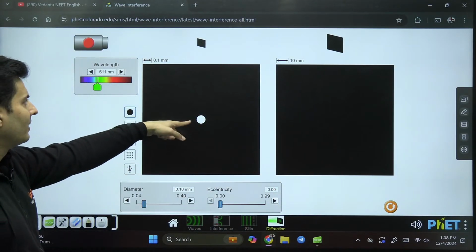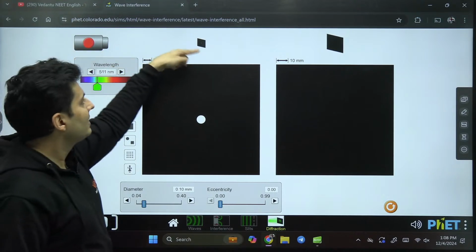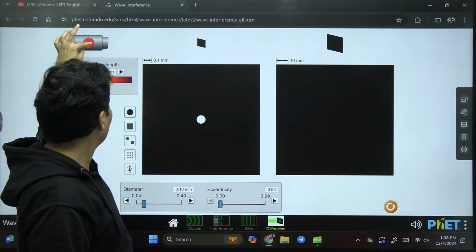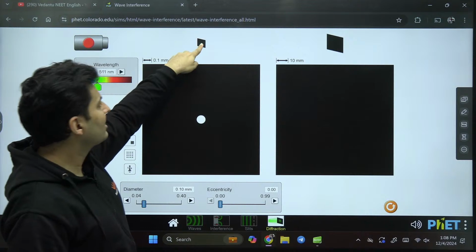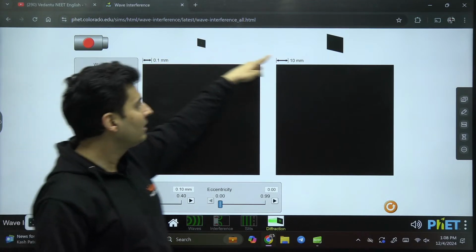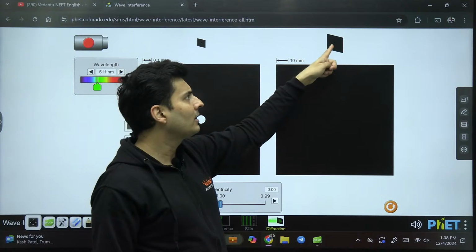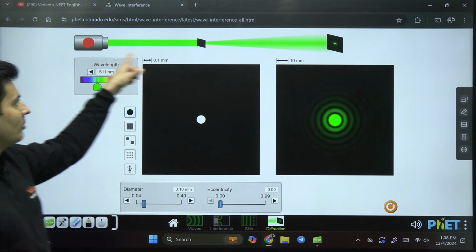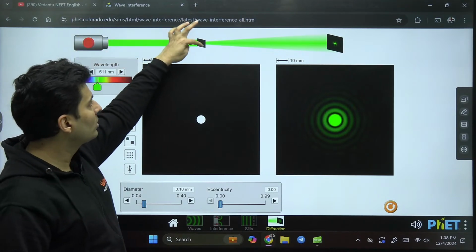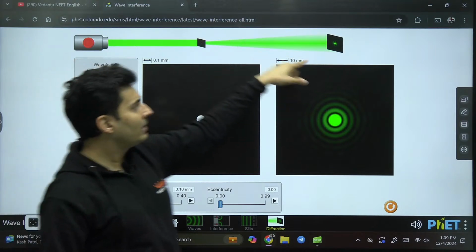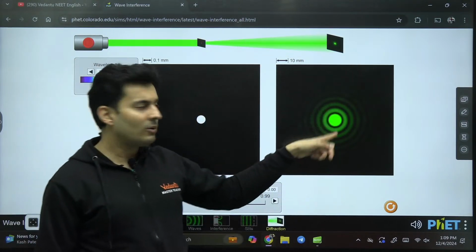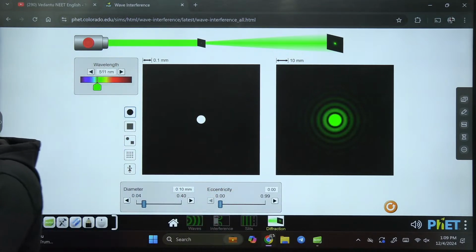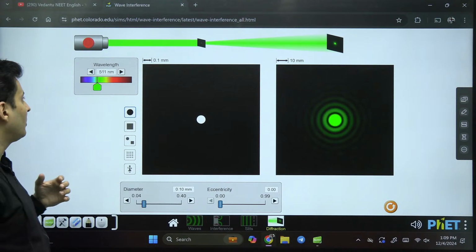See, there is a hole over here, and there is a screen here. So when the light from this torch passes through this hole, a small dot is there. I don't think you will be able to see it on your computer screen. I can see it here. There will be an interference pattern formed over here. Just observe. The light went through this hole. Most of the light got blocked, but the light spread. But when it spread, it did not spread evenly. There was an interference pattern. You can see alternate bright and dark rings which are formed over here.